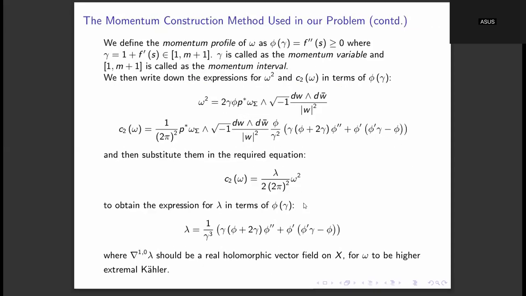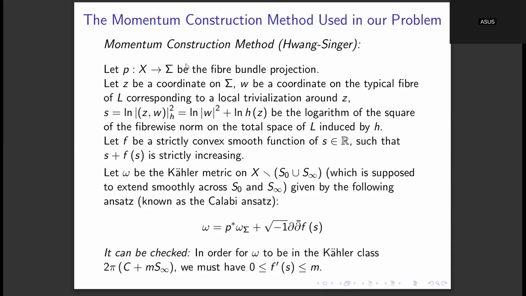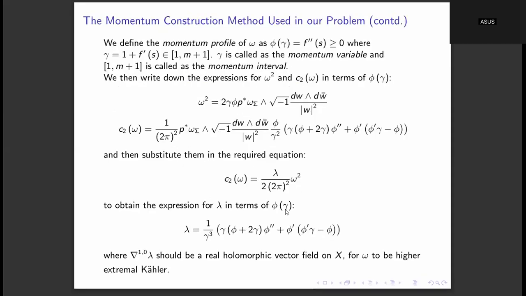Fine. So now that we have all of these conditions on this function f, with these conditions we define something called the momentum profile, momentum variable, and momentum interval. These involve a change of variables, which is related to the Legendre transform. I'm just briefly describing this method. The details are given in the references which will be coming at the end of these slides.